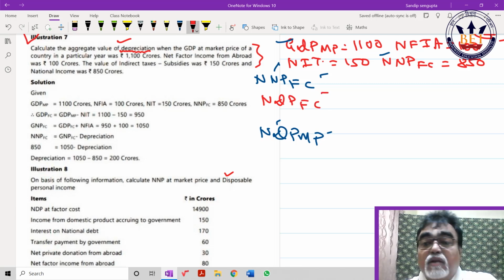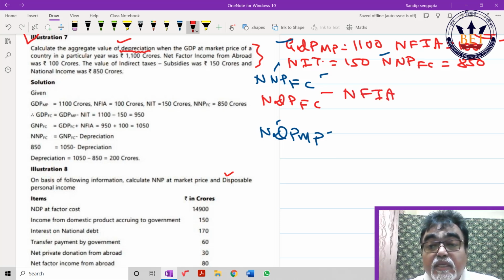Now put this value. What is the value? It is nothing but 850. NFIA is nothing but 100. So how much is it coming? 750. So it is how much? Net indirect tax is 150. So NDPMP is nothing but 900.